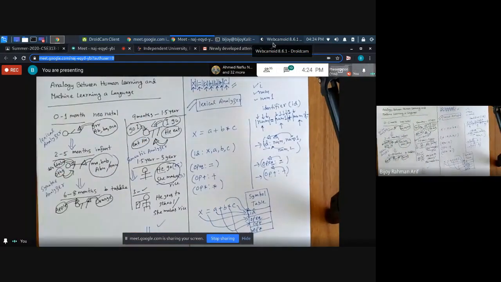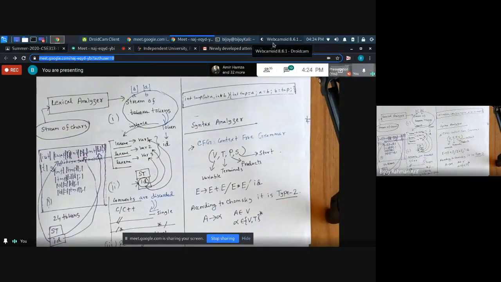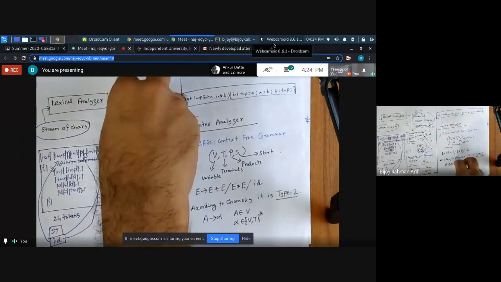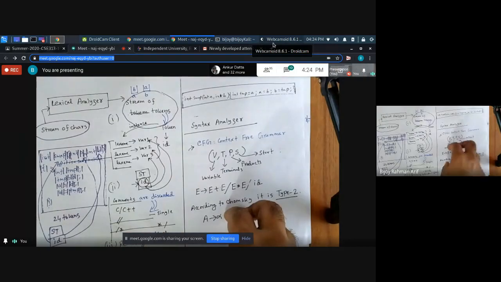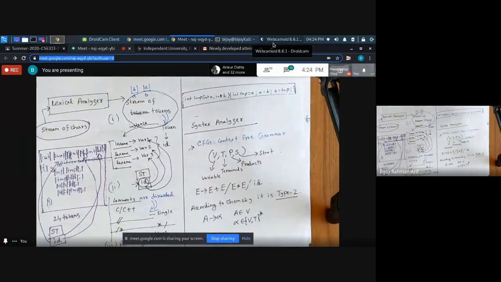So what is it trying to do? It is going to verify, using this, that this stream of tokens is structurally correct. Am I right or not?